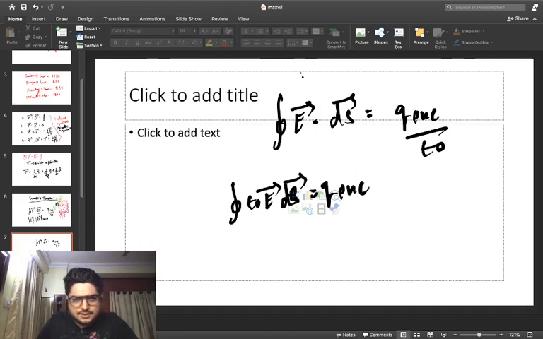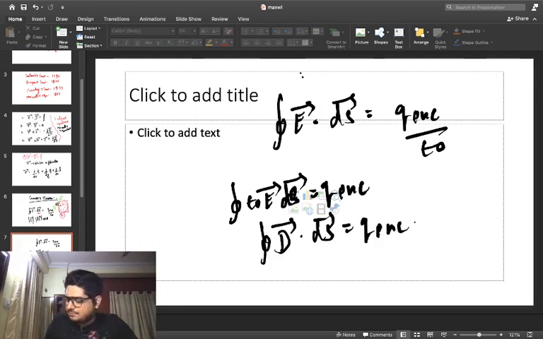So this is going to become this equation. As a result, the product of epsilon naught E is going to give us the value of the electric field intensity. So this is going to become D dot ds is equal to Q enclosed. So this charge enclosed, because we have to find an equation based upon the property of the divergence.